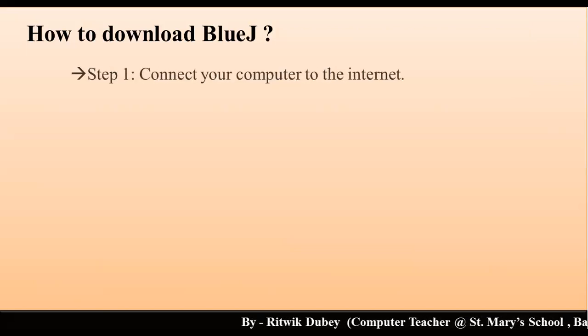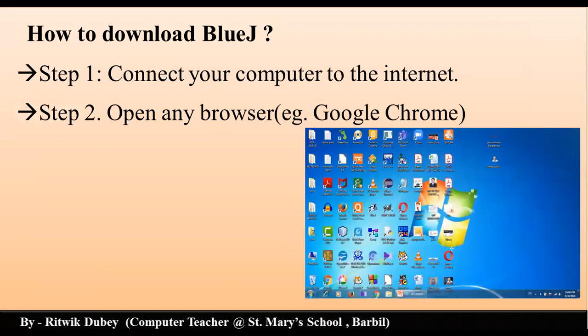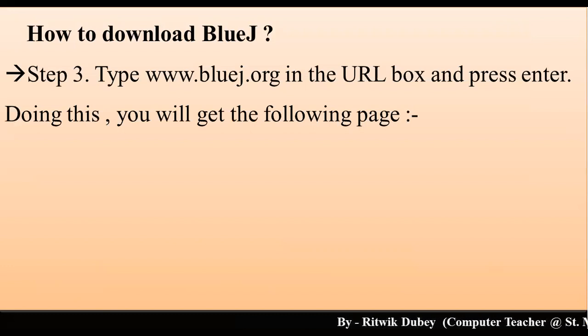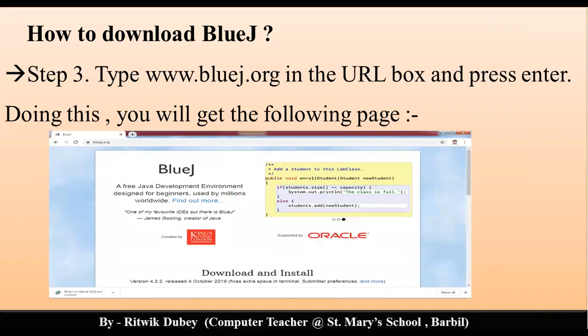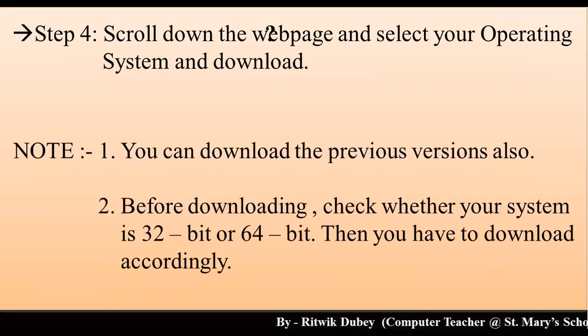Yes, then how to download BlueJ? I will show it to you, don't worry. Connect your computer to the internet, open any browser, for example Google Chrome, and then type www.bluej.org in the URL box and press enter. Doing this, you will get the following page. Just scroll down the web page, select your operating system and download. Note, you will have to note down 2 things.